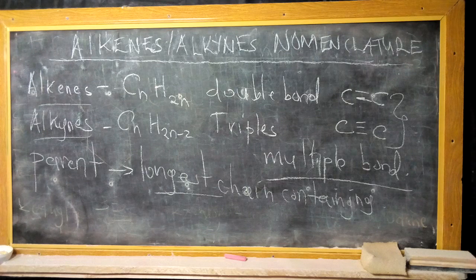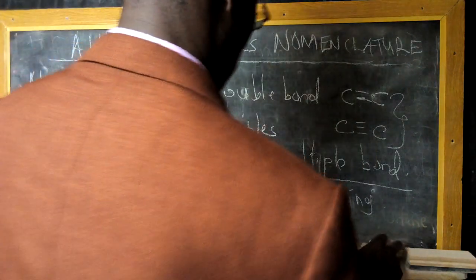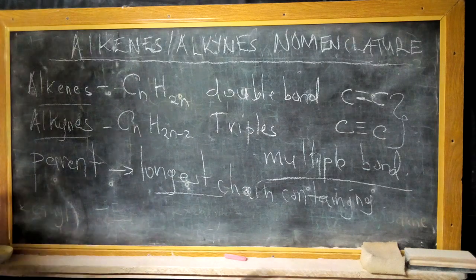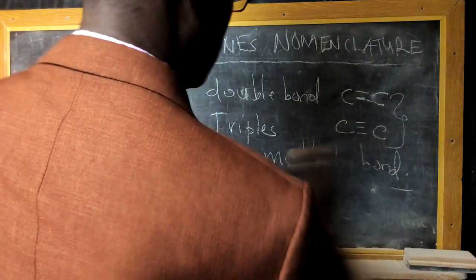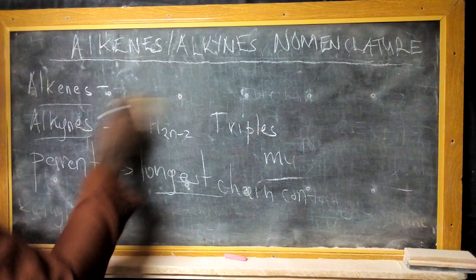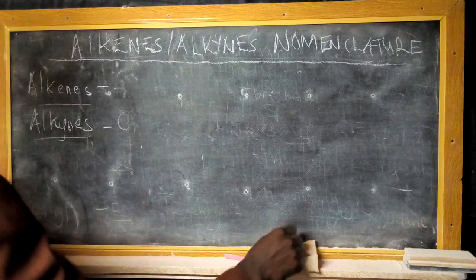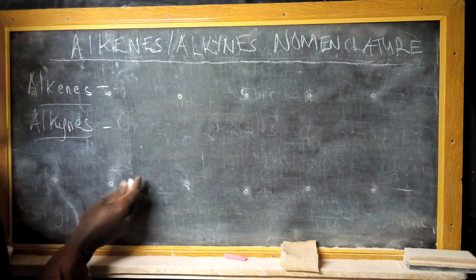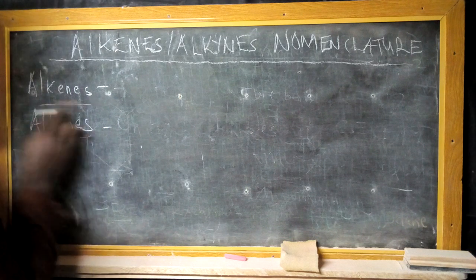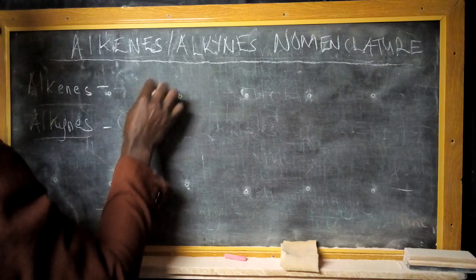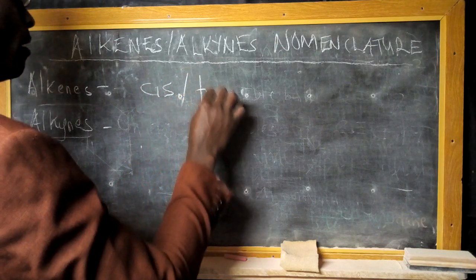And in this case, the parent name starts with a position number of the multiple bonds, and they may need the designation of the name cis or trans. Remember, this is a recap from the discussion that we have had on the introduction part of nomenclature of organic compounds. We talked about the names cis and trans